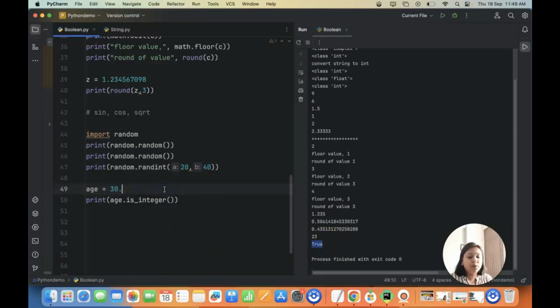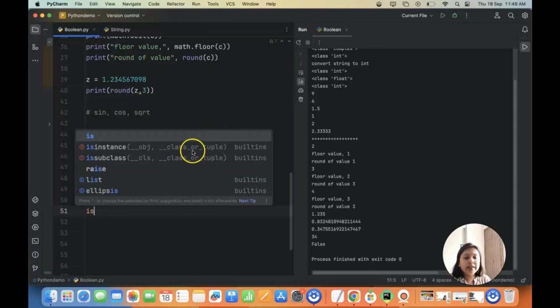Now let's say if I do 30.55, then it should give me false because this is a floating type number, right? So you can use is integer in order to see whether it's an integer or whether it is a floating point number.